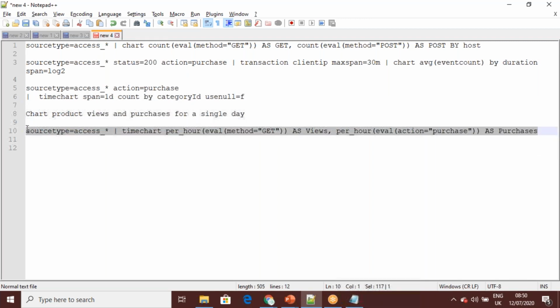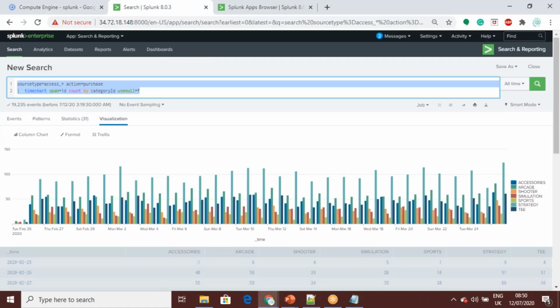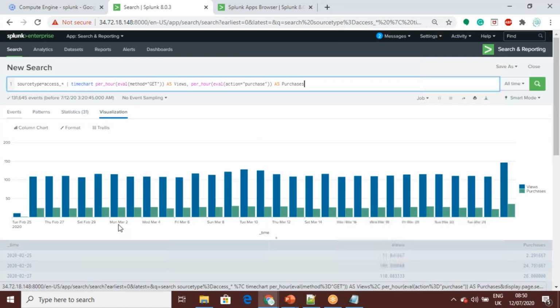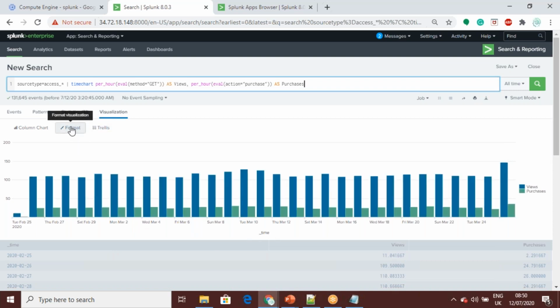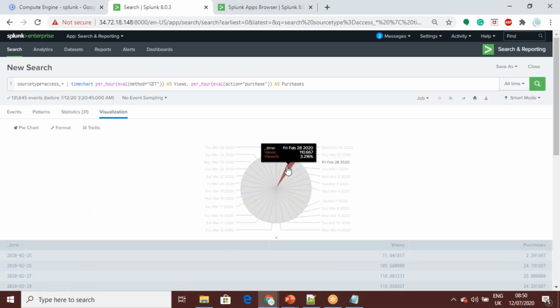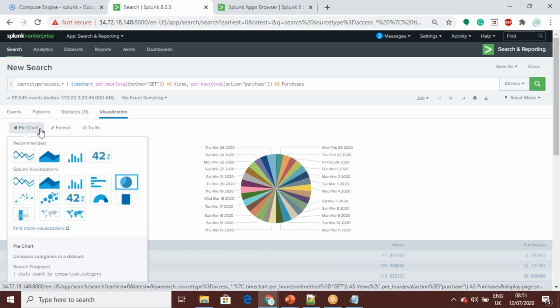So for a single day, what kind of purchases are happening? Similarly, we can see the patterns for each one.